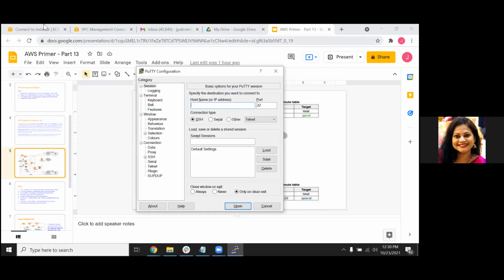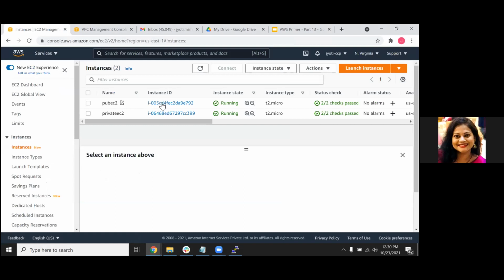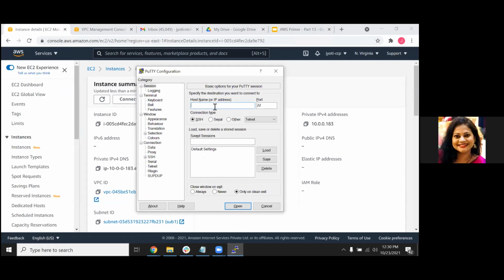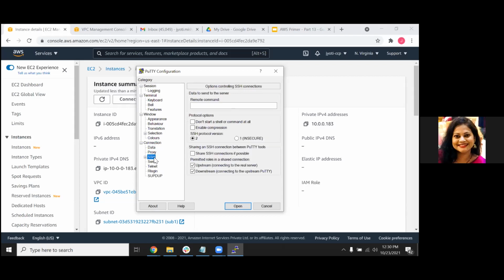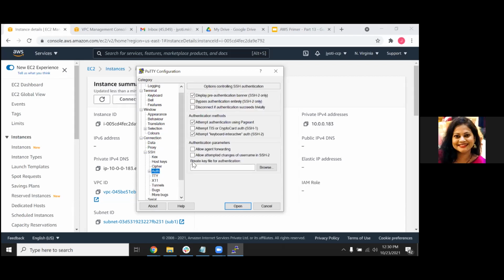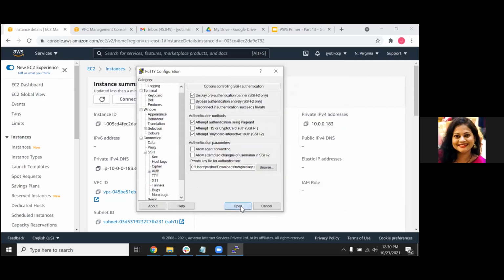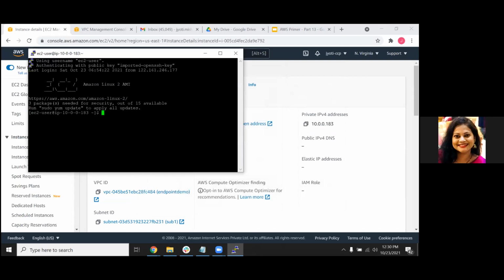So the first step is to add the public IP address. Then in Connection, under username, write ec2-user. Then in SSH Auth, browse to your PPK file. Now I'm connected to my public instance.